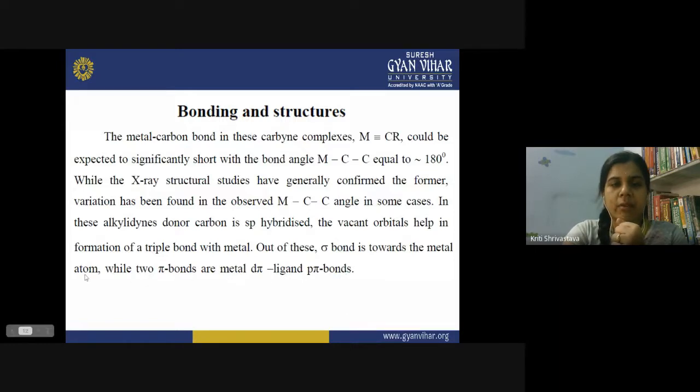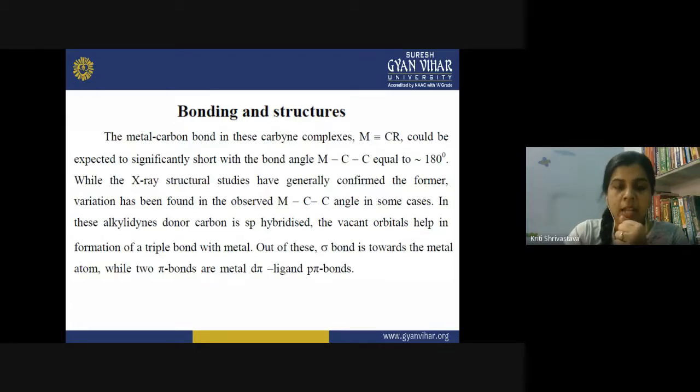So this we have also discussed in the previous slide, that the sigma bond is formed with the metal by electron donation, and two pi bonds are formed with two empty p orbitals on the carbyne carbon, and this type of bonding is of back donating nature. The ligand is receiving electron density from the metal orbitals, and this back bonding results in the formation of two pi bonds, and they are metal d pi and ligand p pi bonds.